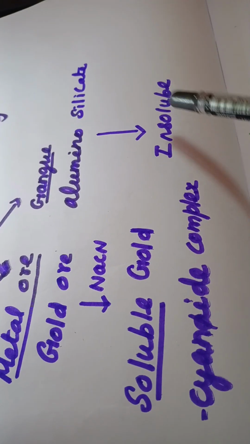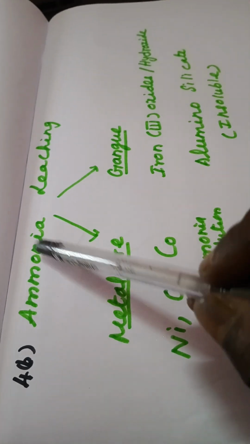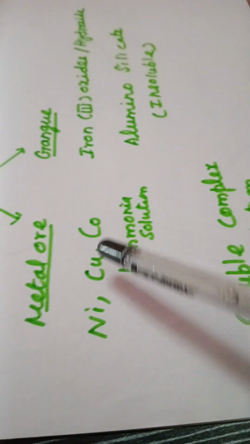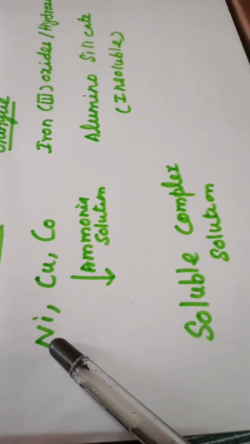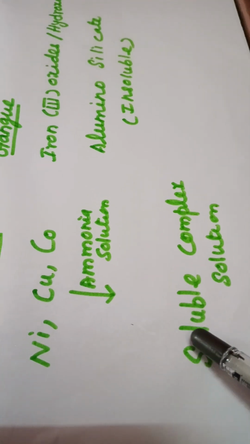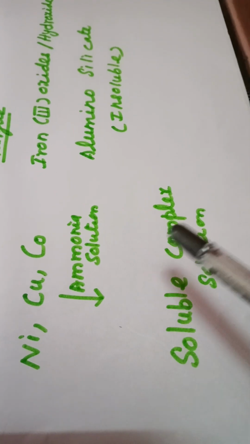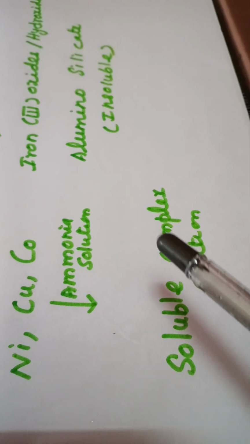What is the insoluble part obtained here? Aluminosilicate. Next one, ammonia leaching. What type of ore can be concentrated by using this method? Ammonia leaching: nickel ore, copper ore, and cobalt ore. If you take nickel ore and treat it with ammonia solution, you get a soluble nickel ammonia complex in solution form. Like that, copper also gives a soluble copper ammonia complex in solution form.